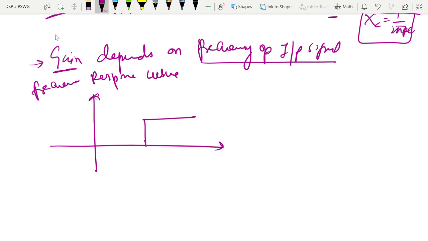So I have plotted gain here. This region is a stop band, and the frequencies above which the signal passes form the pass band. A stop band is the range of frequency which restricts the output voltage to 0, and the range which gives a non-zero value is the pass band. Okay, so this is the cutoff frequency.